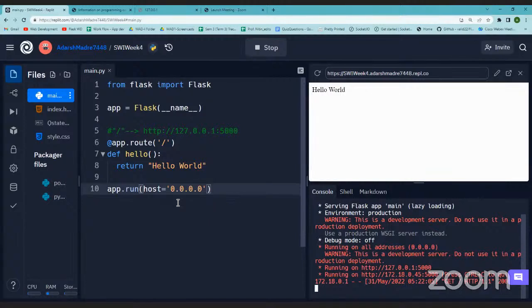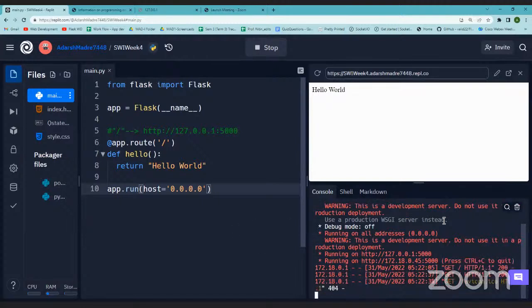Since this application is running on the web through Replit, it will not understand our localhost IP address. So 0.0.0.0 says you don't have to worry about the localhost. Whatever IP address is available, I'll take that and serve my application on that. So that is what we are getting.